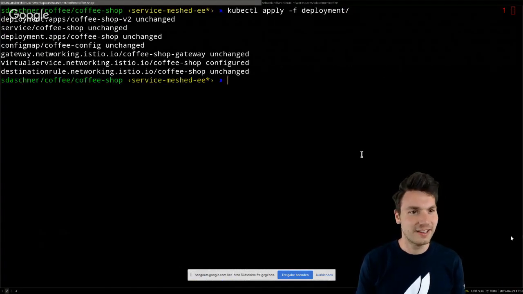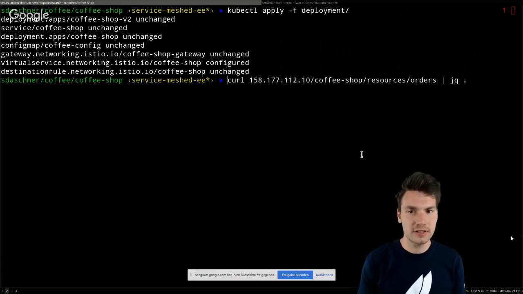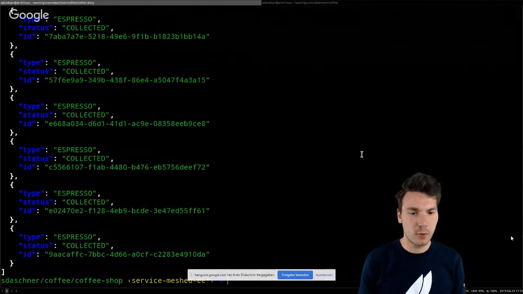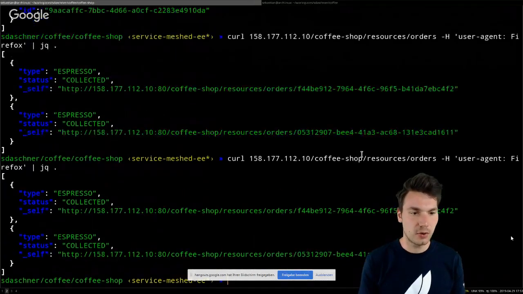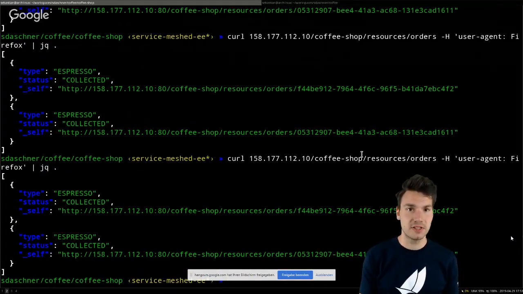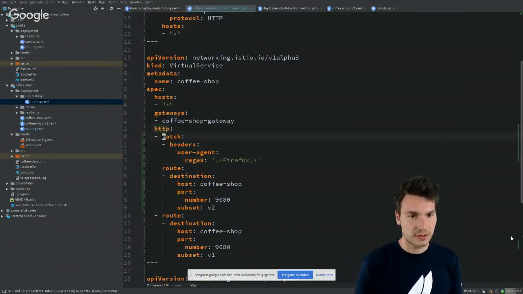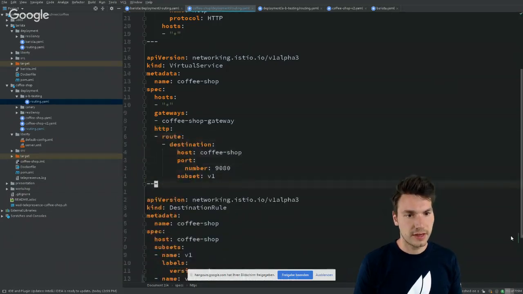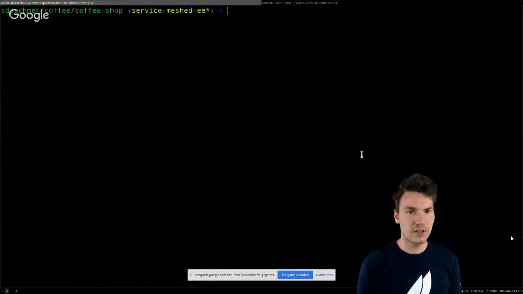Again, live coding. But now what we can see is that if we ask for our coffee orders, we always get the version v1 unless we specify an HTTP header, user agent, or we actually use the Firefox browser, and then we only get this resource. So this is for further A/B testing, to route a specific subset of your users to that resource. So let's undo this. Let's route everything to v1 again and apply it. So this is how to introduce some further advanced traffic management.